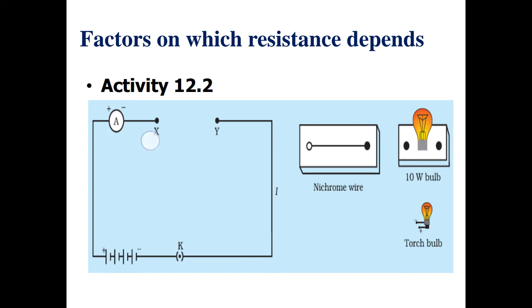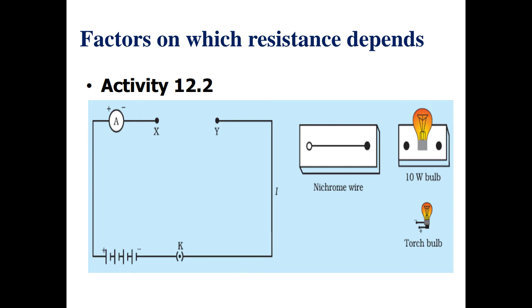Secondly, when we increased the length of the nichrome wire, we noticed that the amount of current was reduced, because the more the length of the conductor, the more distance the electrons, or we can say charged particles, have to cover, and the more is the hindrance, the opposition to the flow of those charged particles, so less current flows through the conductor, and less current is shown by the ammeter.